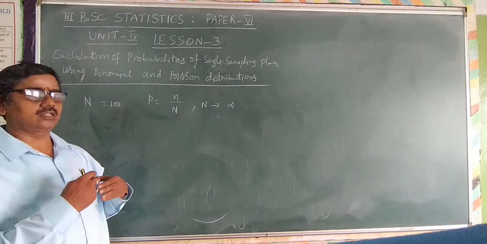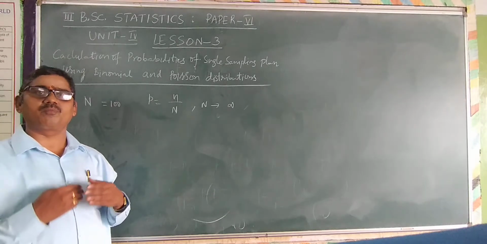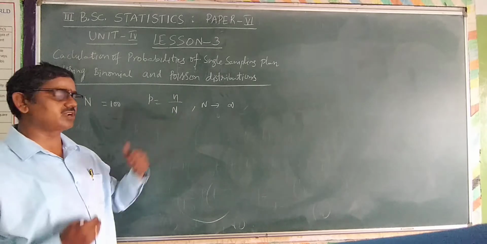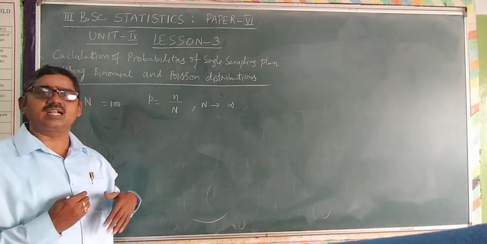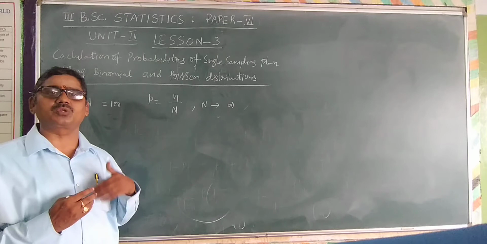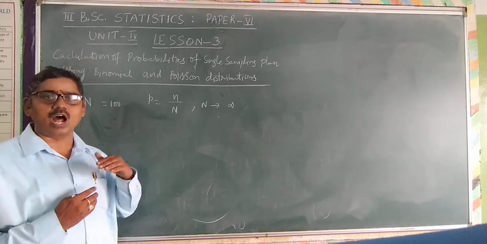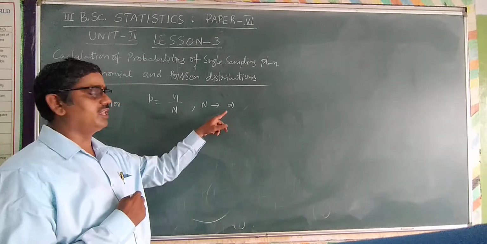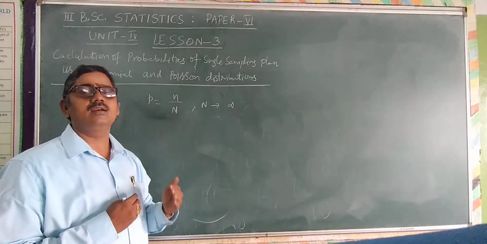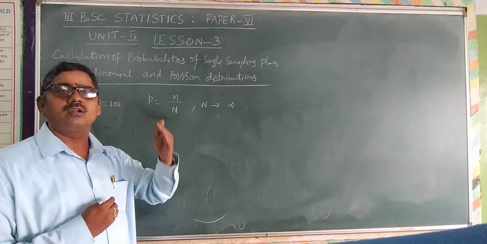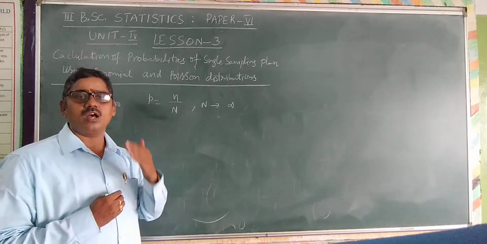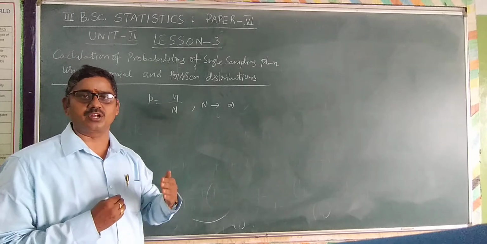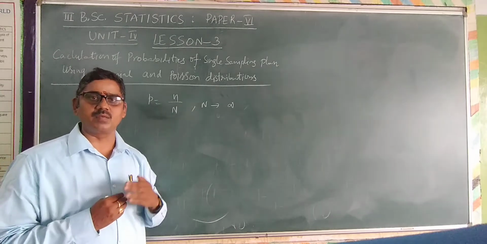Whatever the population values are, they are proportional to the sample values. That is, the percentage of defective items is proportional from lot to sample, and capital N, the lot size, tends to infinity, that is, it is large. In such a case, the hypergeometric distribution is approximated by the binomial distribution. Instead of the hypergeometric distribution, now we use the binomial distribution.